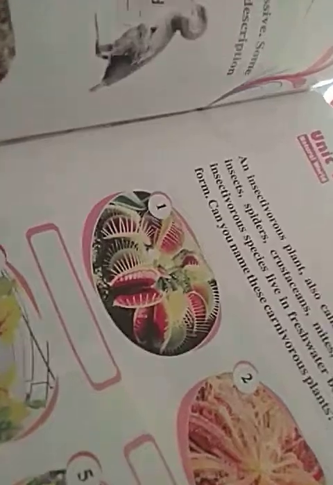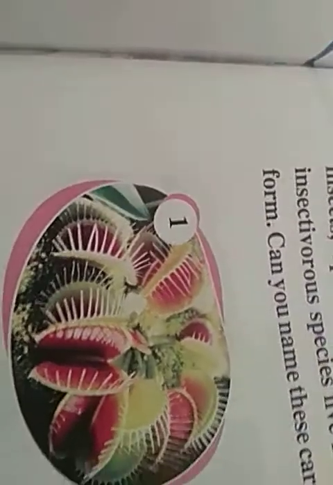Unusual plants. Now what are unusual plants? Look at your book. These are the unusual plants. Number 1, what is this? Here some pictures are depicted in your book, please look at it. Open at page 7. One picture is there, picture number 1. Something is drawn, something is depicted.